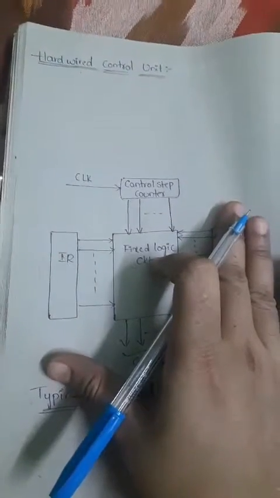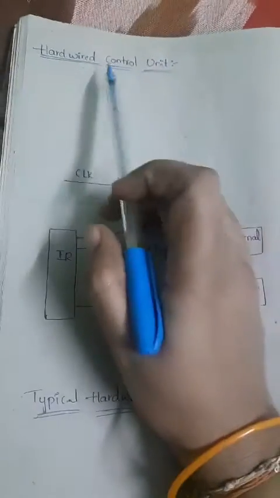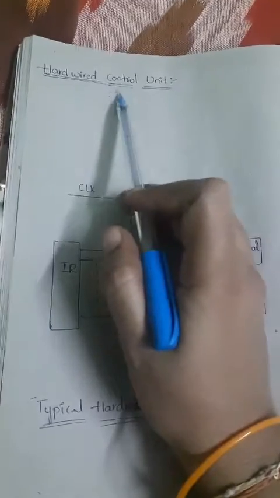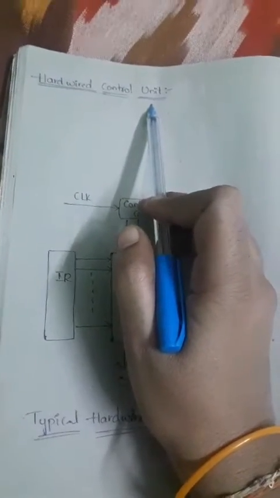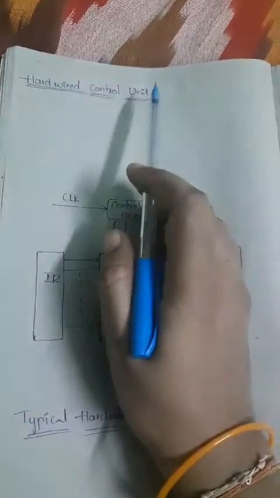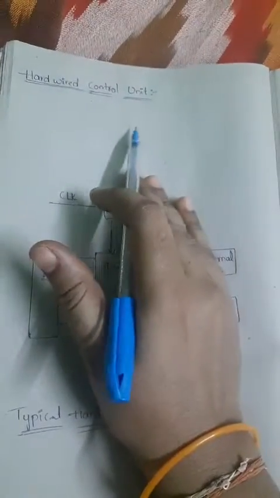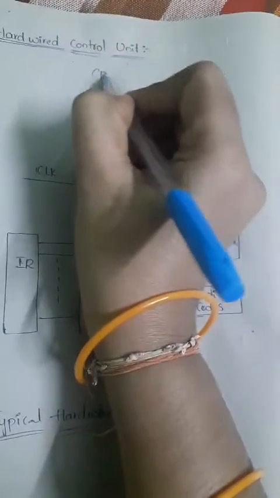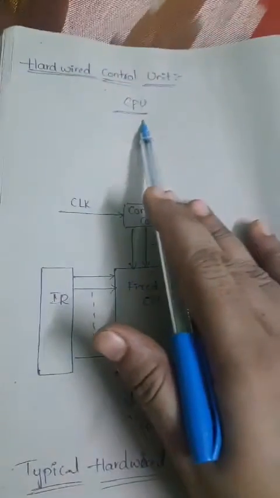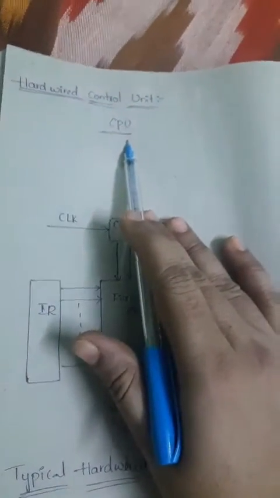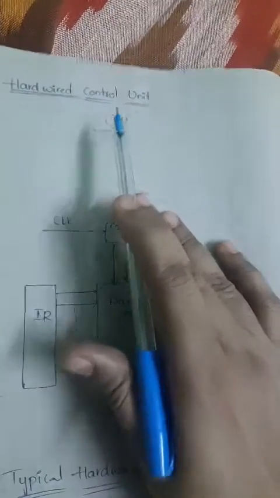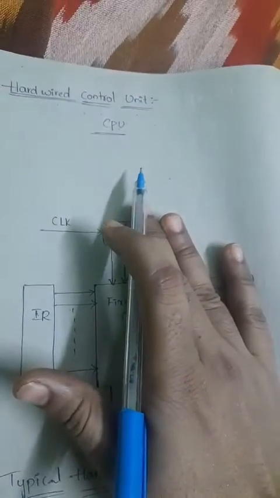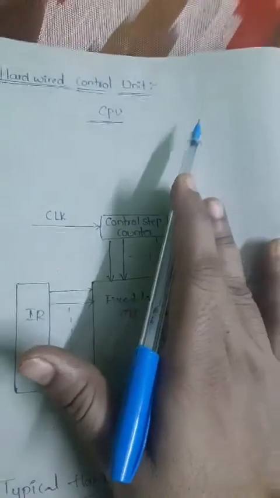In this class, we are going to discuss the next concept, that is the hardwired control unit. We know that in our system, the important block is the CPU. What is the major component in our system? That is the CPU, because the CPU can do all different functions, like data processing as well as control functions.